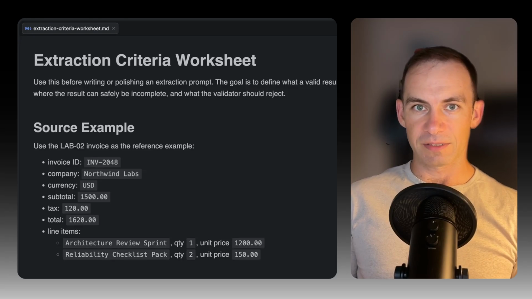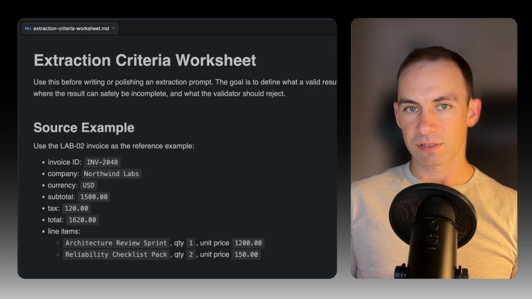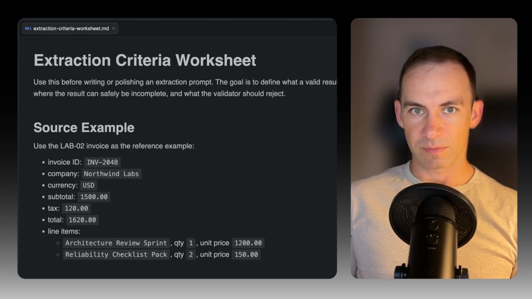The source contains an invoice identifier, a company name, a currency, a tax amount, a total, and two line items. These source facts become the extraction criteria. Notice the direction. The source creates the contract. Then the schema and validator enforce that contract.